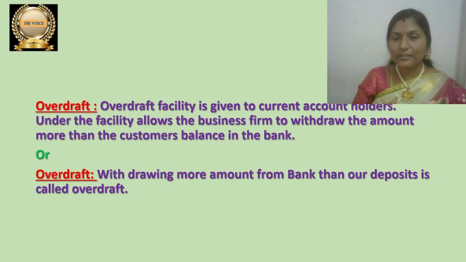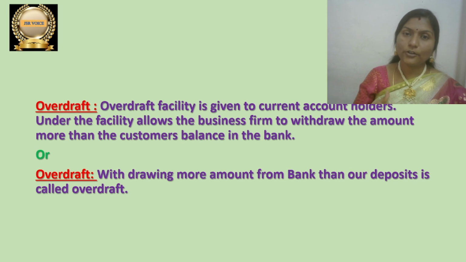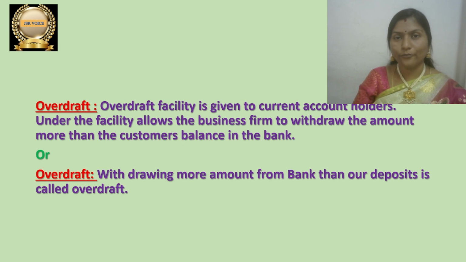So what does the overdraft facility actually give this businessman? He can withdraw more than his deposits. Suppose he has 1 lakh of deposit in the bank. He can use 1,50,000. So an extra 50,000 he can use.